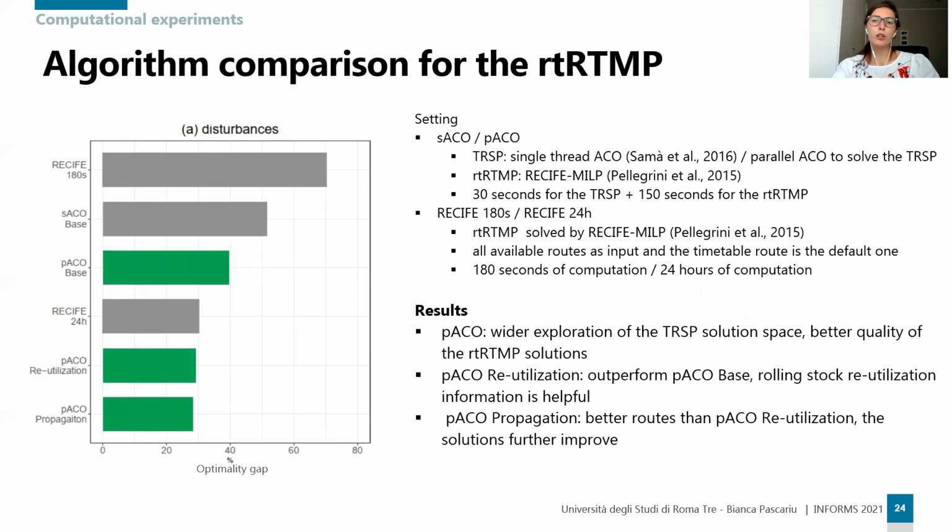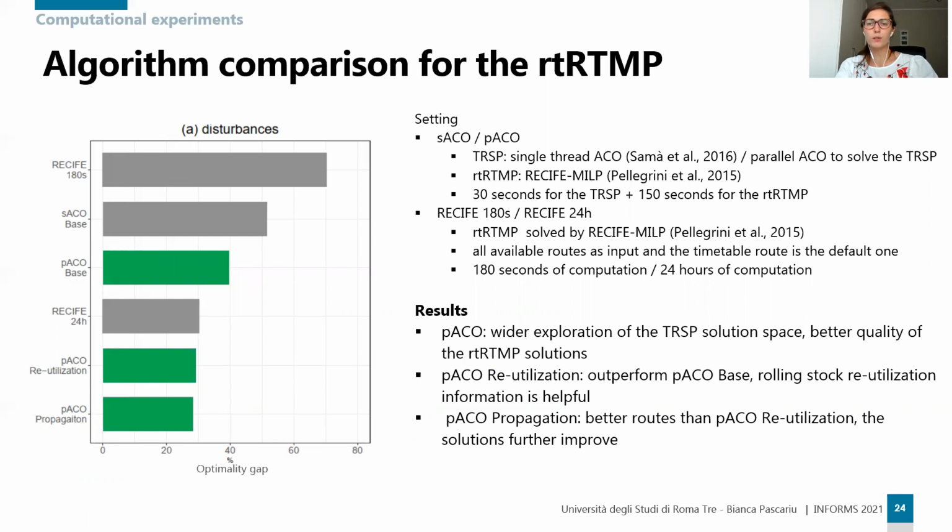Next, we assess the potential of the proposed TRSP improvements on the rtRTMP solution in terms of optimality gap. This computational analysis is performed under timetable disturbances and infrastructure disruptions. For the comparison, we consider the default algorithm of Recife-MILP, which solves the rtRTMP in 180 seconds of computation, given all available routes as input, and, as ACO-based, the seminal TRSP rtRTMP approach proposed by Samà et al. in 2016, which implements the single-thread ant colony optimization with the base estimation cost model.